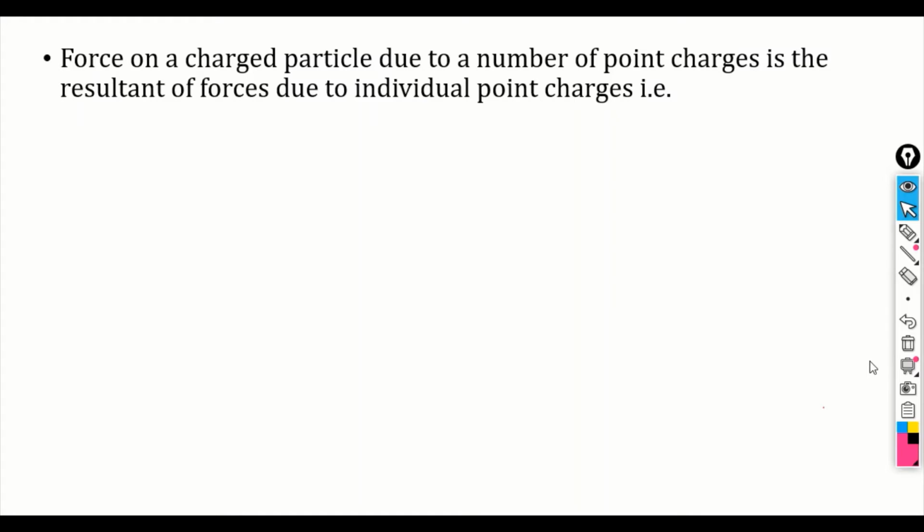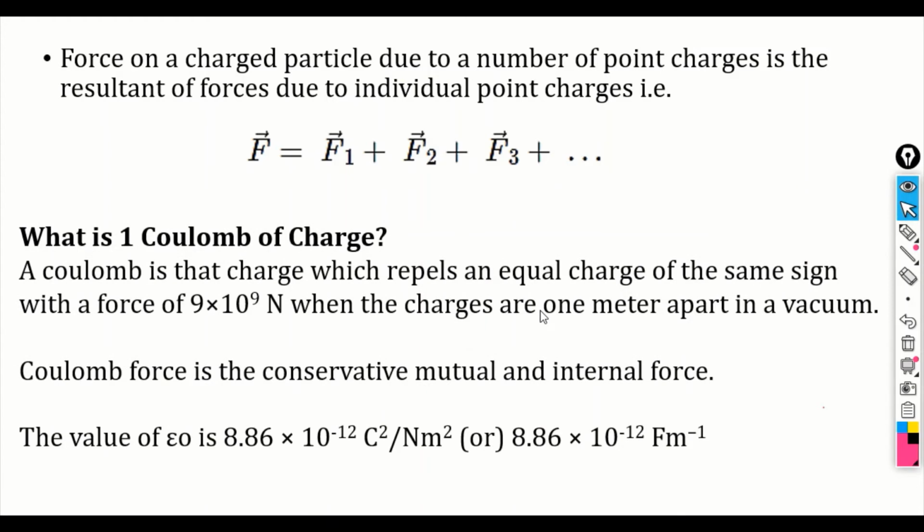The force on a charged particle due to a number of point charges is the resultant of the forces due to the individual point charges. That is, if I have Q1, Q2, Q3, Q4 and I want to calculate the force at P, then it will be the resultant of the forces due to the first charge, second charge, third charge, etc. So what is 1 coulomb charge?